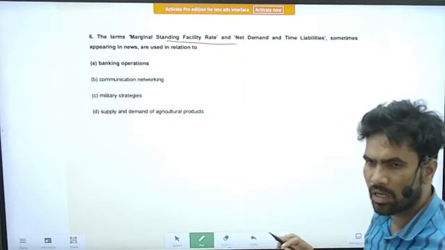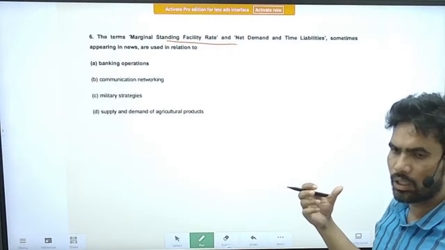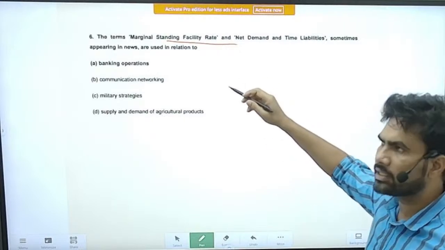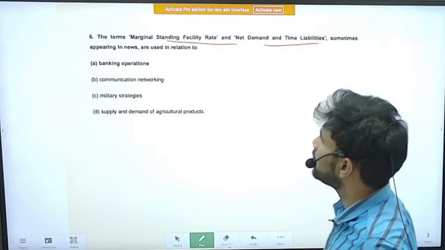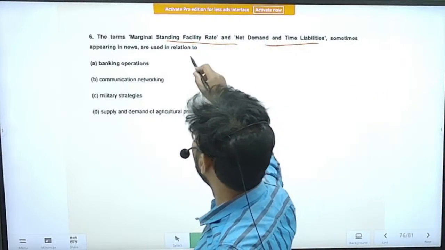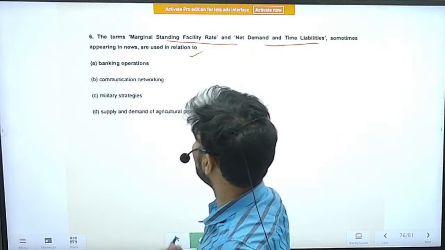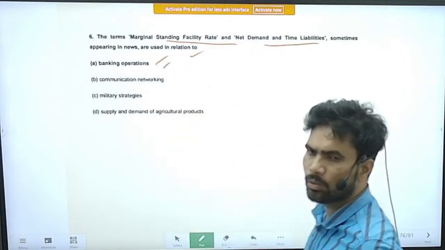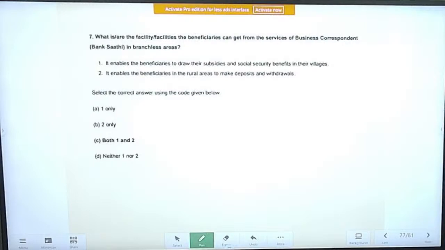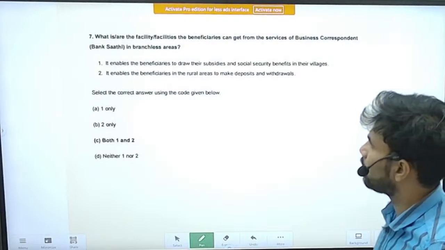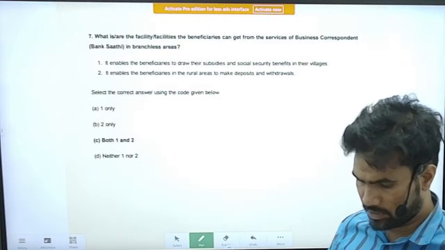So previously also this phrase has come. And net demand time liabilities sometimes appear in the news. They are used in relation to which of the below? So it is related to banking, something related to banking operations. Next question, what is or are the facility or facilities